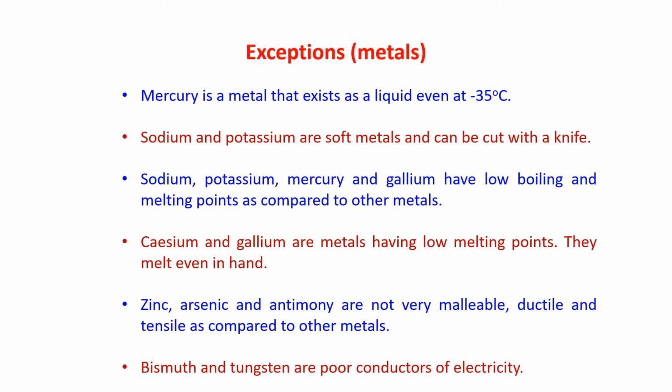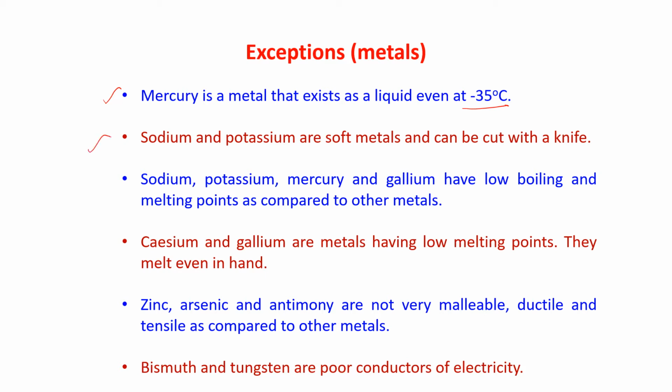Now see some exceptions. Mercury is a metal that exists as a liquid even at minus 35 degrees centigrade. So you can say that mercury is the only liquid metal at room temperature.